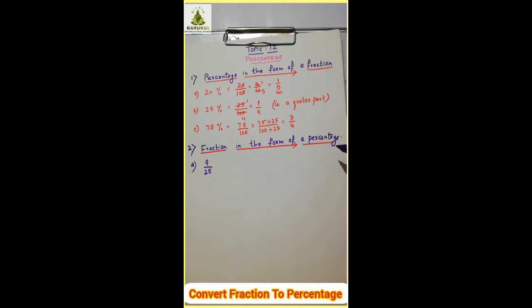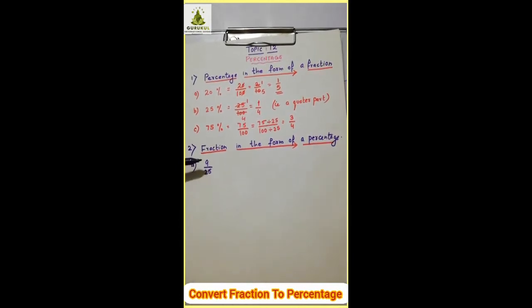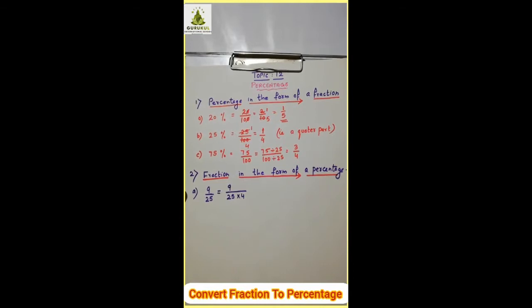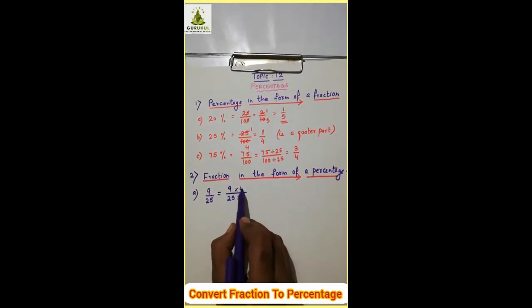So when you multiply something, you increase the numerator and denominator. If you multiply the numerator and denominator by some number, it will increase, and if you divide the numerator and denominator, it will decrease. Is that clear to you? So I want to make the denominator 100. By which number should I multiply 25 so that in the denominator I get 100? Think about it. If I multiply the denominator by 4, 25 into 4 is 100. Once I multiply the denominator by 4, in the numerator also you should do the same operation. Is that clear to you?